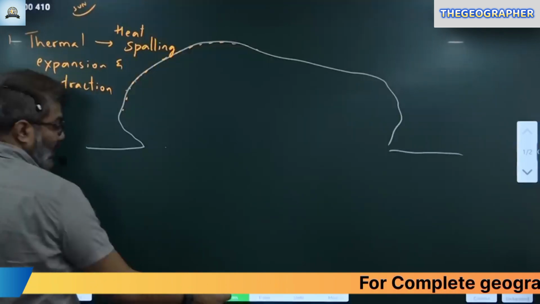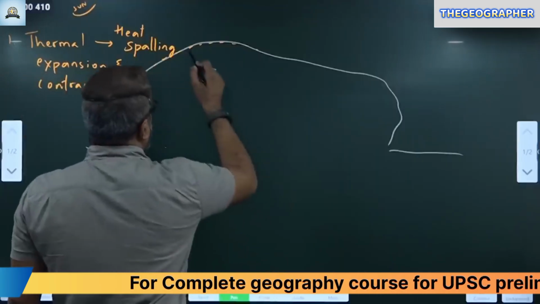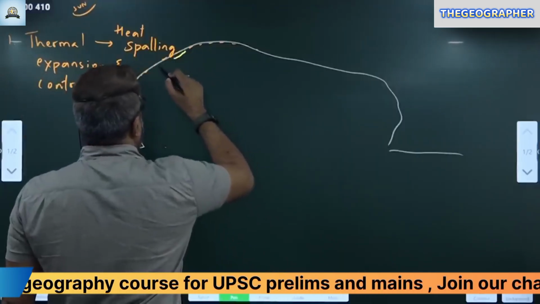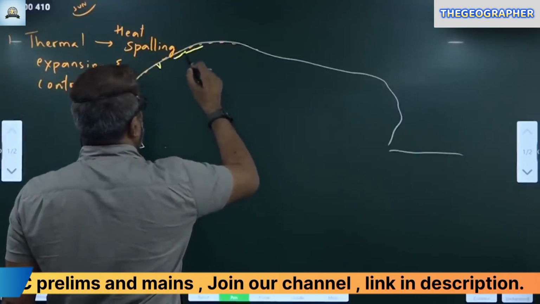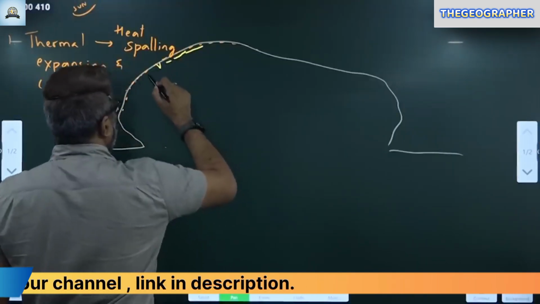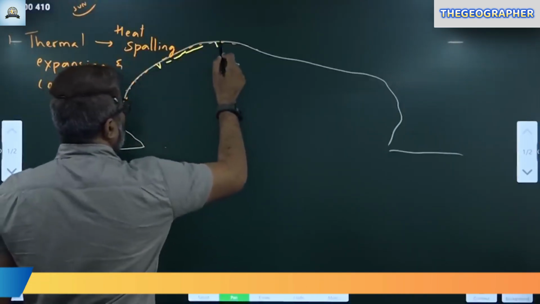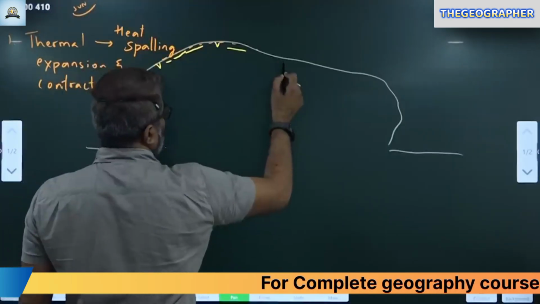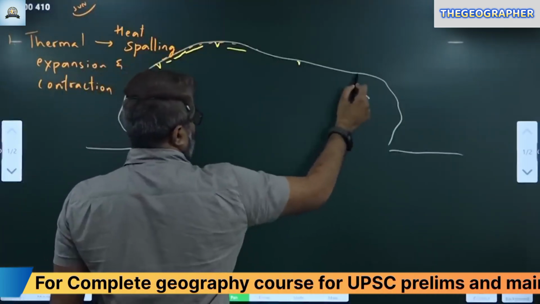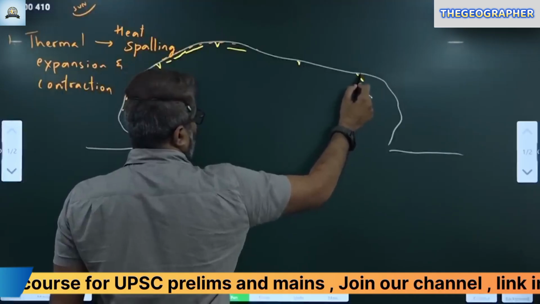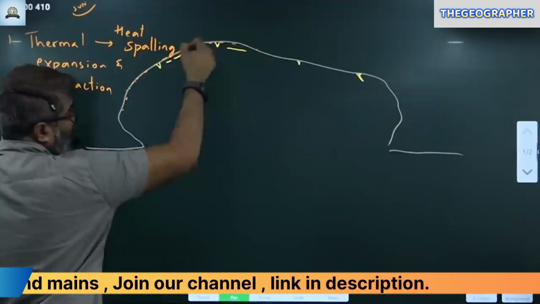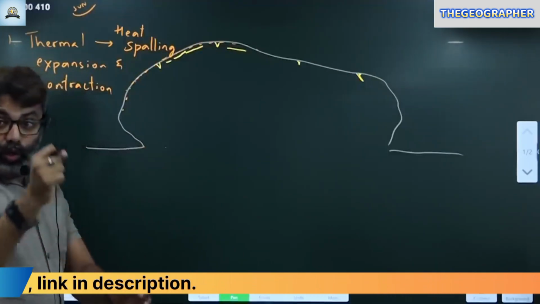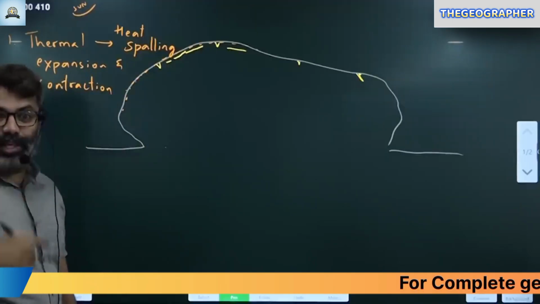Where? On the rock surface. Like this, all of you notice, a lot of cracks will develop. A lot of vertical cracks, horizontal cracks. Notice this, please. Some cracks are horizontal, some are vertical. These are the cracks that are visible to you on the surface, but there will be a lot of fine cracks that you can't see.